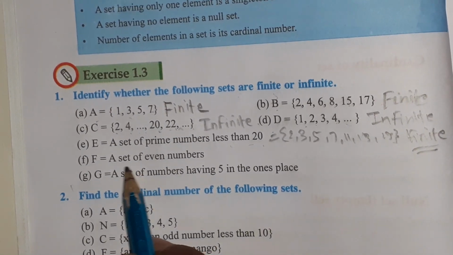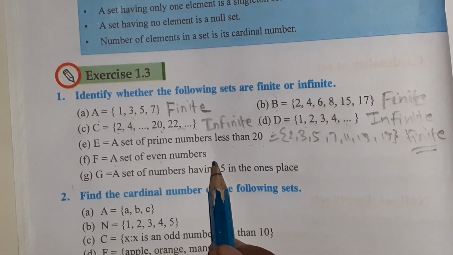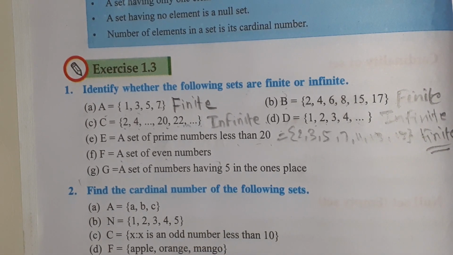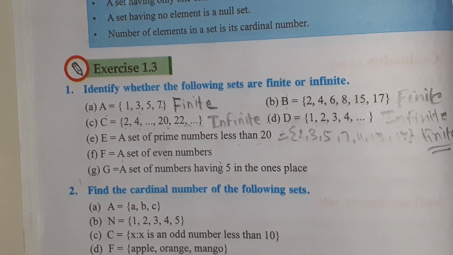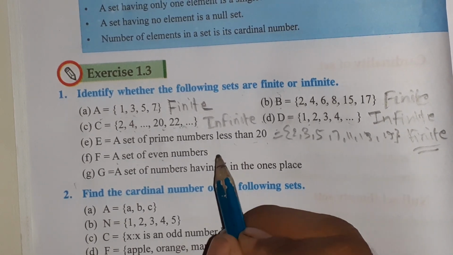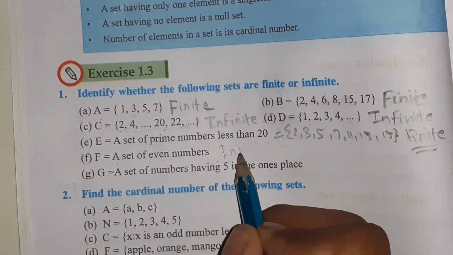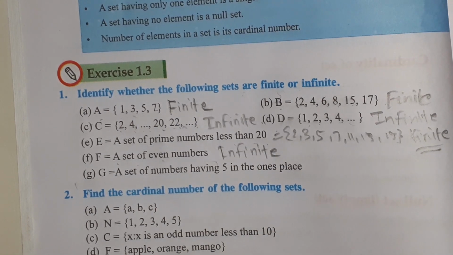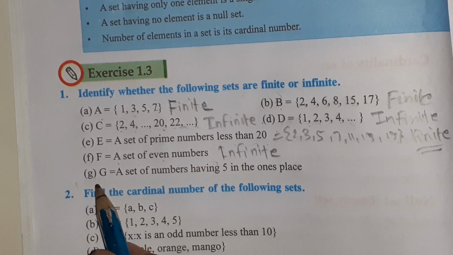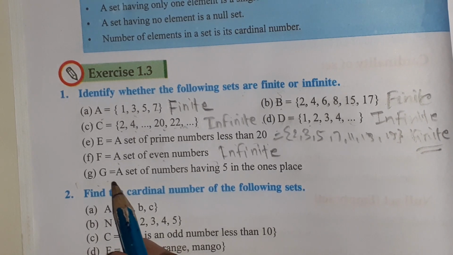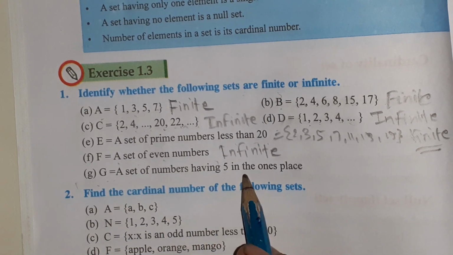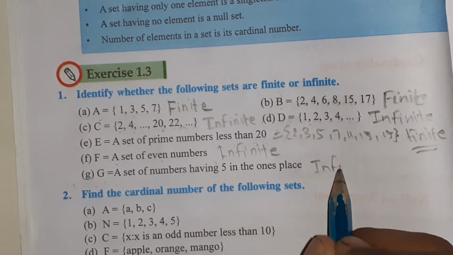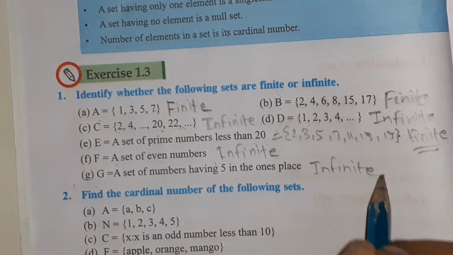Okay. A set of even numbers. There are a lot of even numbers in a set of even numbers. That's why we cannot count that. That is infinite. Now G number. Set G equals a set of numbers having 5 in ones place, that is also infinite. Okay.